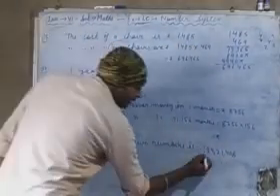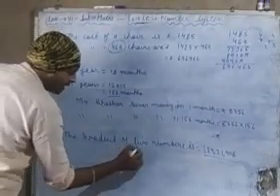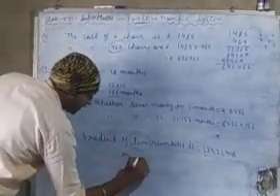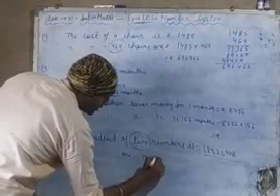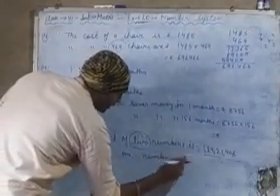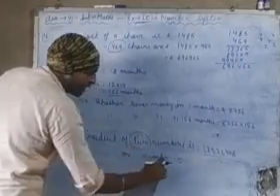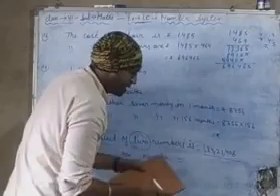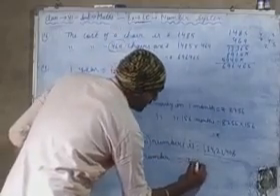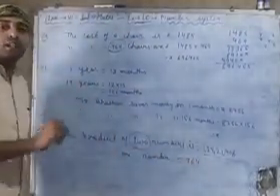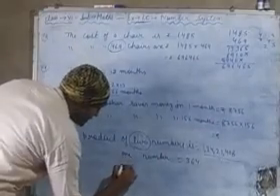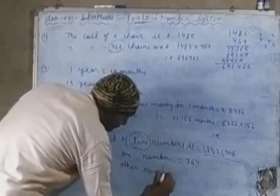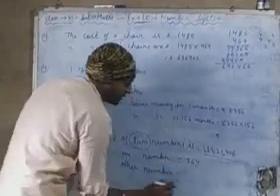So this is the product of how many numbers? Two numbers. And listen, one number is given: between the two numbers, one number is 364. Then we have to find the other number. Now how can we find the other number?